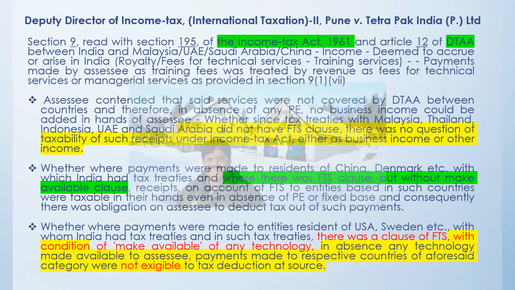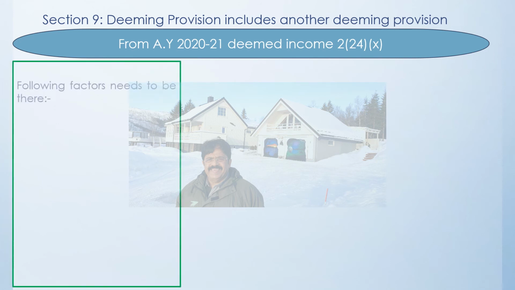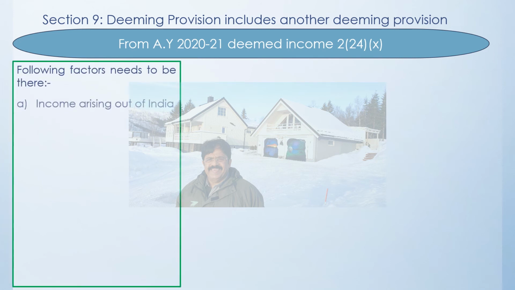of the double tax avoidance agreement, and the person who is deducting the tax has to take sufficient care to understand section 9 as well as the double tax avoidance agreement in a particular case. Now a new deeming provision has come within the deeming provision, and that is from the assessment year 2021. And it says it includes the deemed income which is specified under 224(10). So the following factors need to be present.